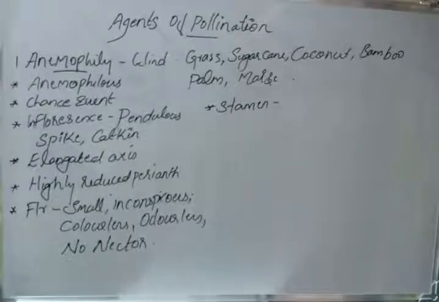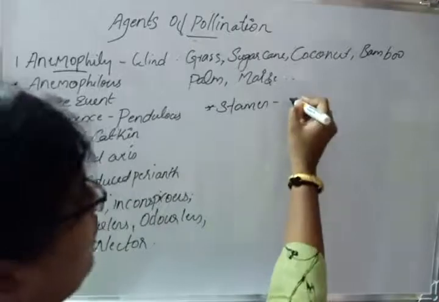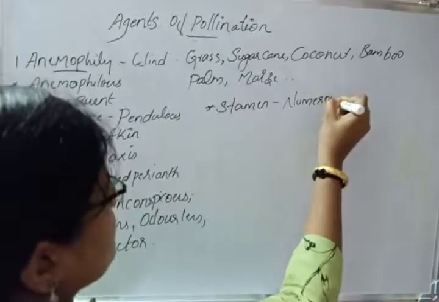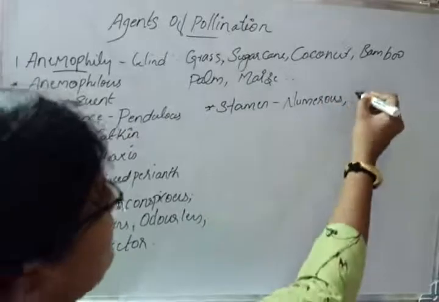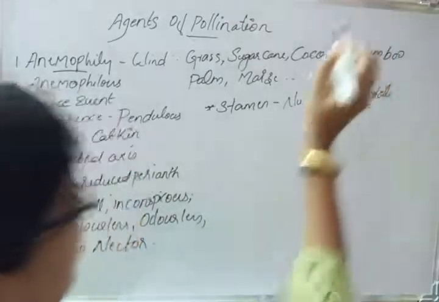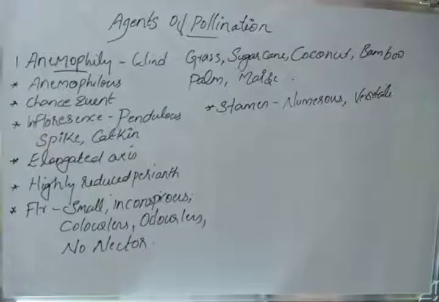Numerous filamentous stamens should be there, or we can say versatile stamens. So the number of stamens should be more. Numerous and versatile stamens are required.